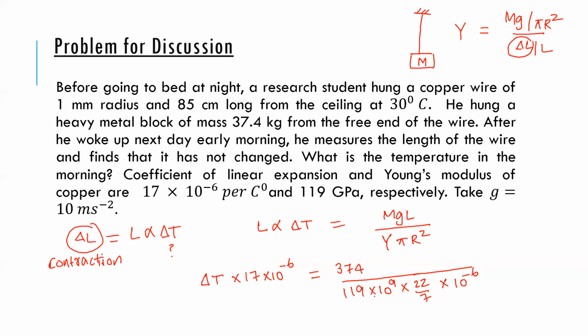So now let's see if we can calculate this. So what do we get? Suppose this is 374. 17 into 22 is 374.